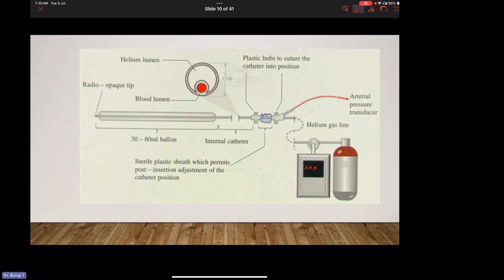And these are the two lumens. One is the helium lumen, and another one is the blood lumen, and it has a radio-opaque tip. The balloon volume is 30 to 60 ml depending on the patient's height, and there is a helium gas line and an arterial pressure transducer.